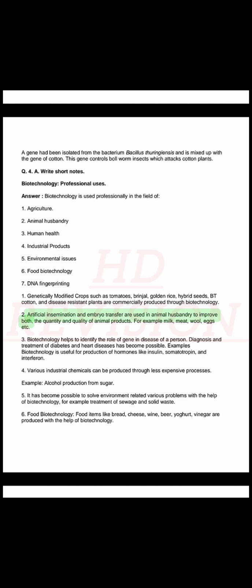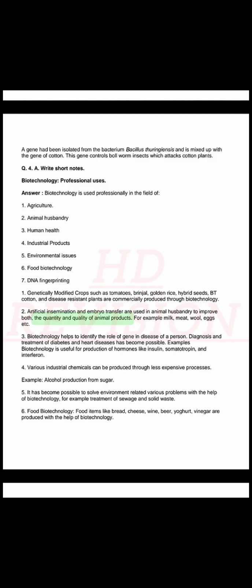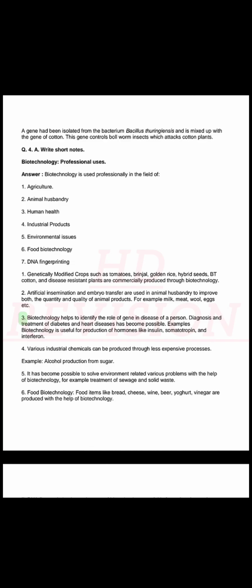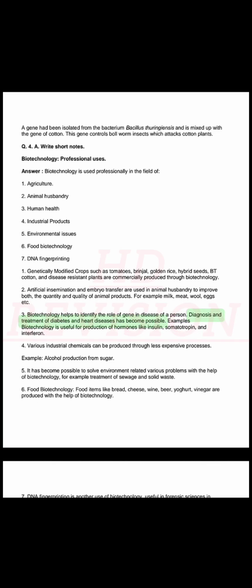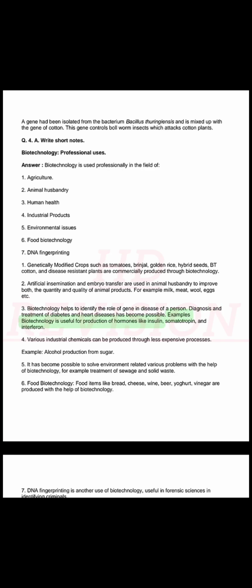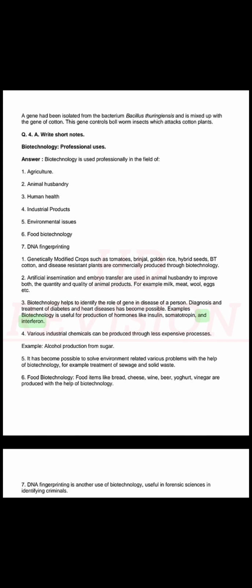Artificial insemination and embryo transfer are used in animal husbandry to improve both the quantity and quality of animal products. For example, milk, meat, wool, eggs, etc. 3. Biotechnology helps to identify the role of gene in disease of a person. Diagnosis and treatment of diabetes and heart diseases has become possible. Examples: biotechnology is useful for production of hormones like insulin, somatotropin, and interferon. 4. Various industrial chemicals can be produced through less expensive processes. Example: alcohol production from sugar.